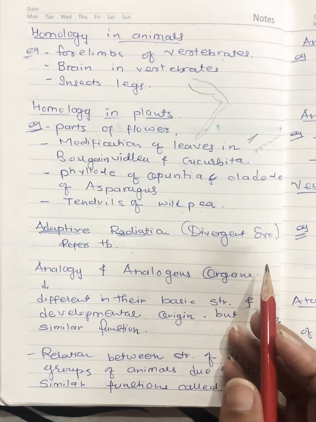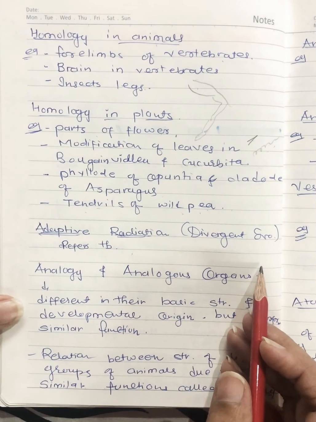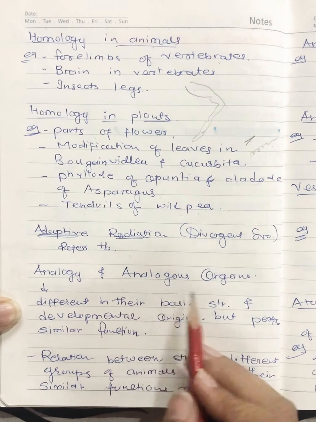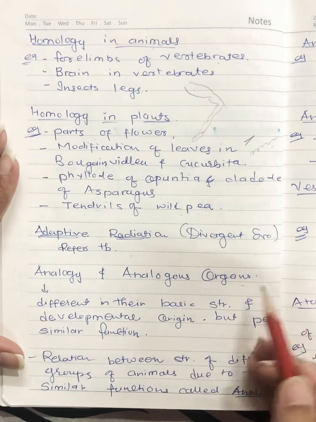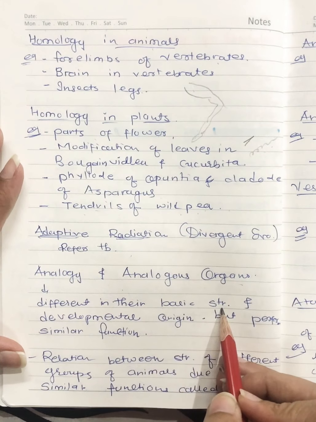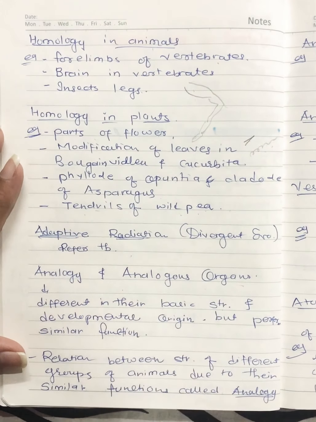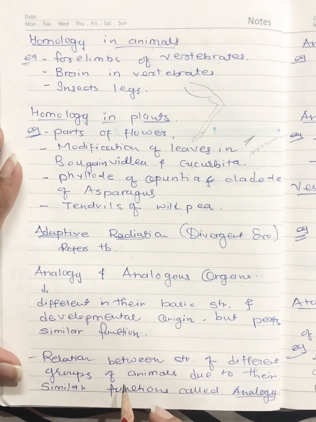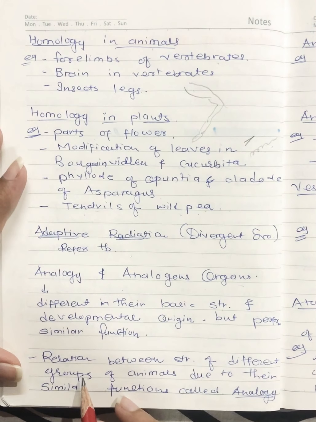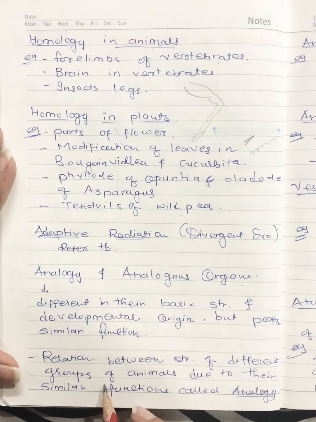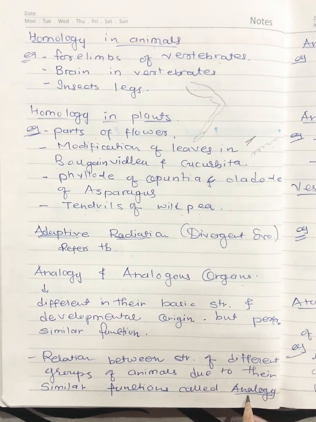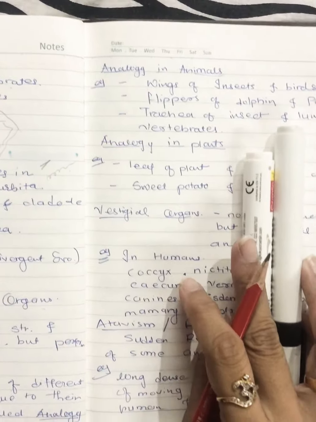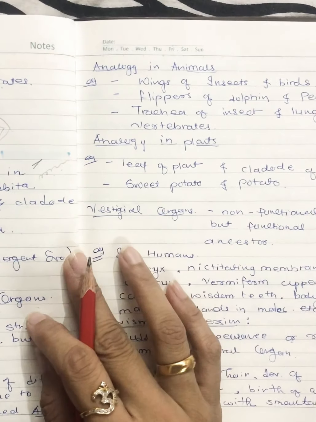Now another thing, that is analogy or analogous organs. Opposite to homology, what is that? Different in their basic structure but similar in function. That is what analogous organs are. And what is analogy? Relation between structures in different groups of animals due to their similar function is called analogy, right? Okay, same thing.